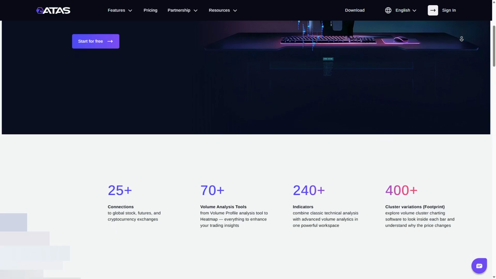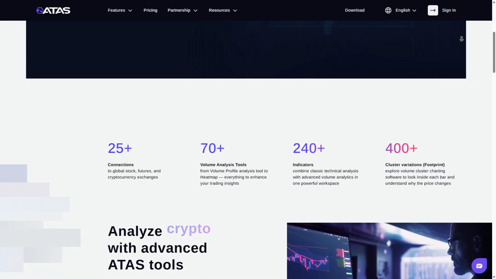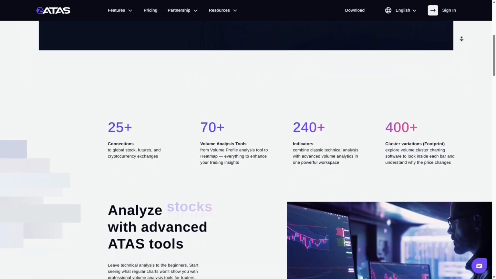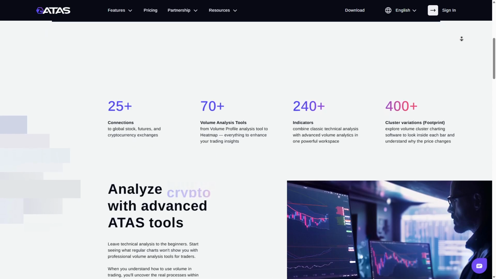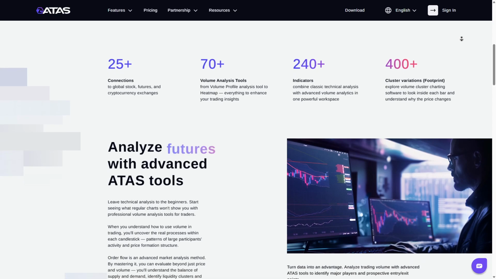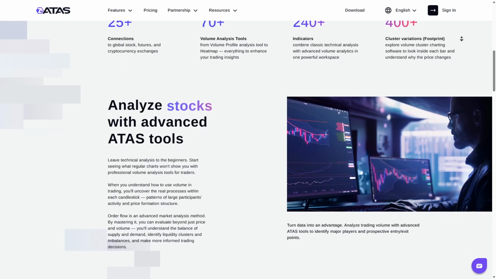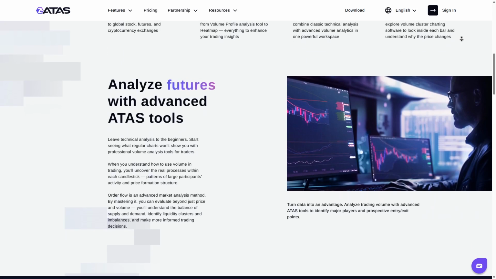ATAS offers customizable workspaces, market replay functionality, and integration with multiple brokers and data feeds. Its interface is modern and visually structured, making complex volume data easier to interpret. ATAS is particularly popular among futures traders who rely heavily on footprint and delta strategies.